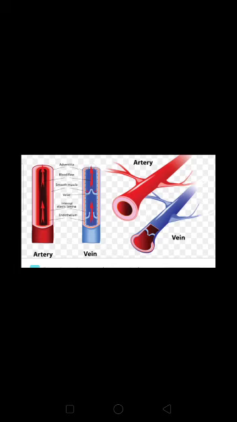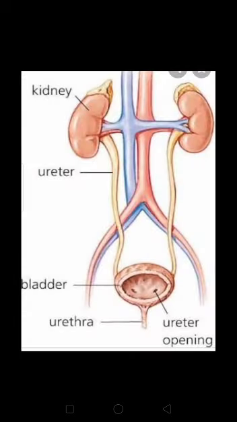Now our next system is the excretory system. Students, the waste in the body collects in the blood. The excretory system cleans the blood by removing this waste.